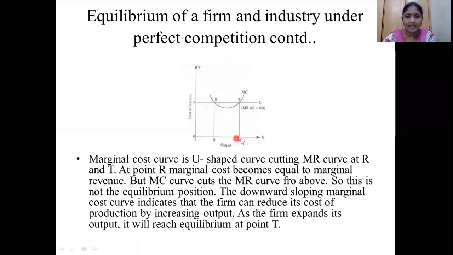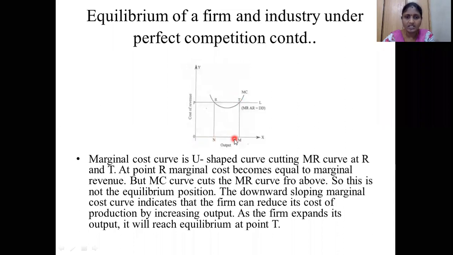This is the maximum quantity we require. What is that quantity? It is the total quantity called OM. At the beginning, where it first cuts the curve, we are not saying that is the equilibrium position, because as the curve moves downward, it again cuts the MR curve at a position called T. Then it is reaching the equilibrium position.